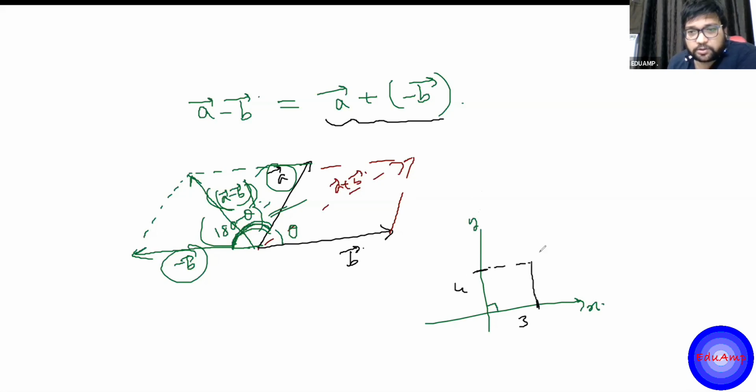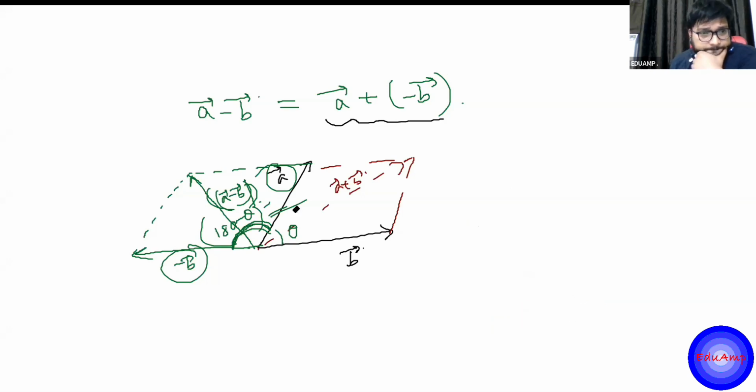So this is 3i plus 4j. So we are not worried about the direction. This is 3 square plus 4 square under root. So we'll come to it, don't worry. Yes, they are mutually perpendicular, right, Ganesh? Fine.